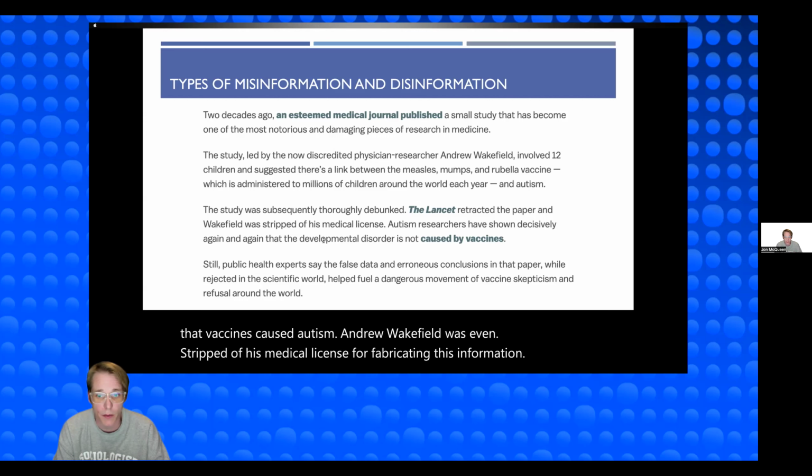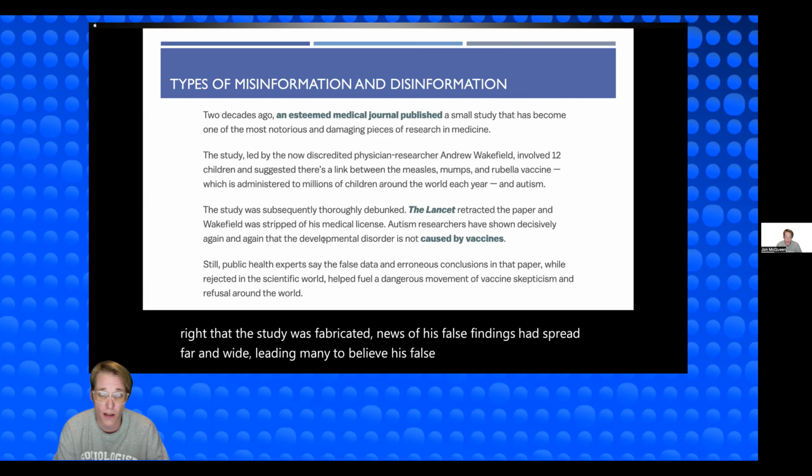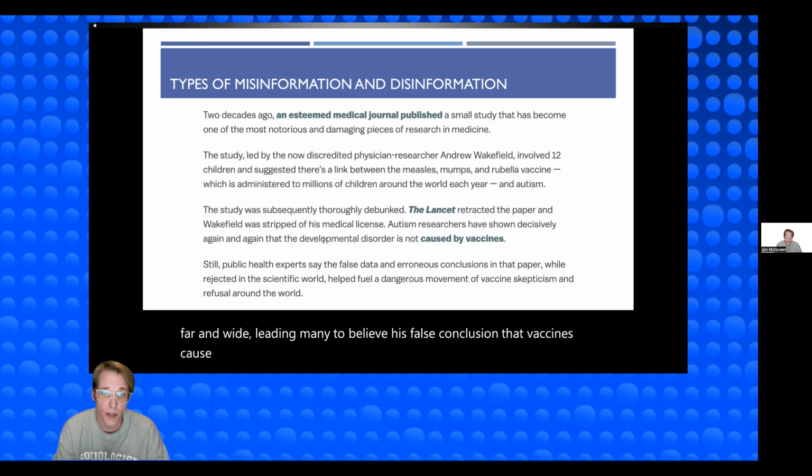However, by the time it was discovered that the study was fabricated and his medical license was taken, news of his false findings had spread far and wide, leading many to believe his false conclusion that vaccines cause autism. This is one example of how disinformation can be dangerous, as many people may be deceived into believing false information, and this can have serious consequences, especially in this case, right?